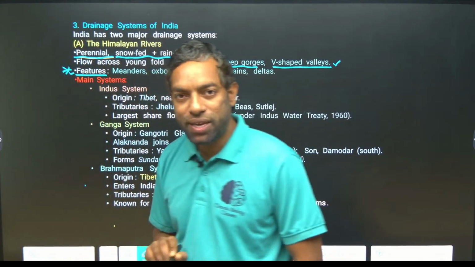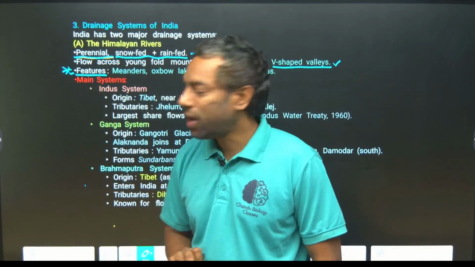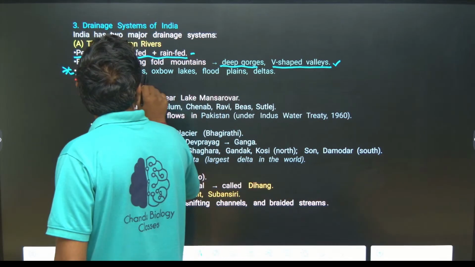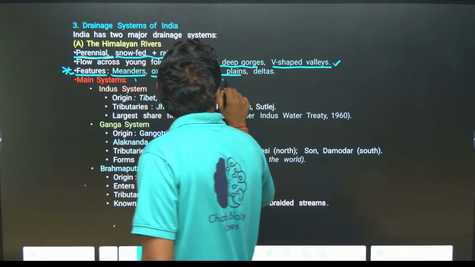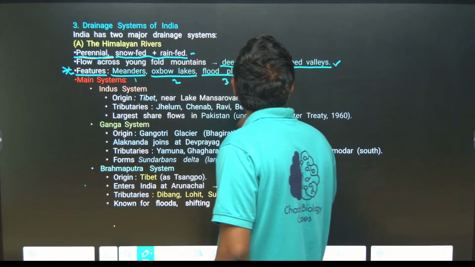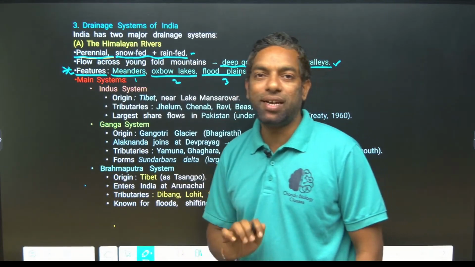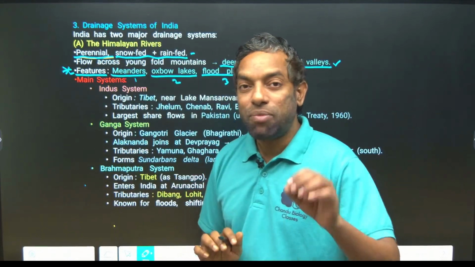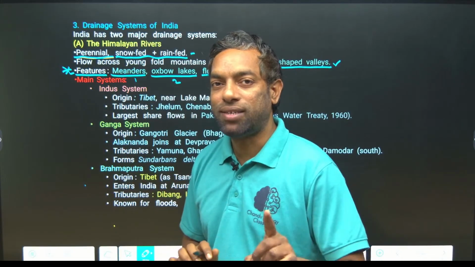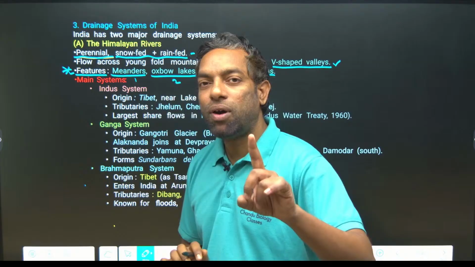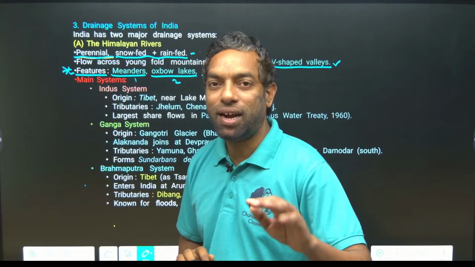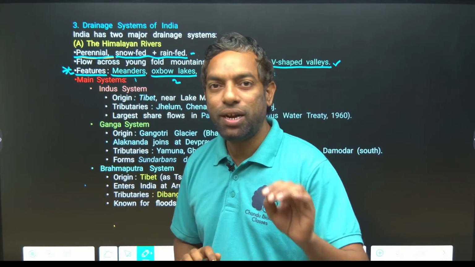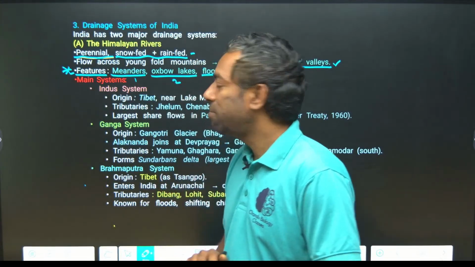And the features, this is the most important for exam point of view. Himalayan river system features, the main features are what? Meanders 1, oxbow lakes 2, floodplains 3 and deltas 4. Four features are the main features of the Himalayan river system. I am talking about the Himalayan river system, guys. Just remember, oxbow lakes are created by the Himalayan river system, not by seasonal, not South Indian rivers. They don't create oxbow lakes.